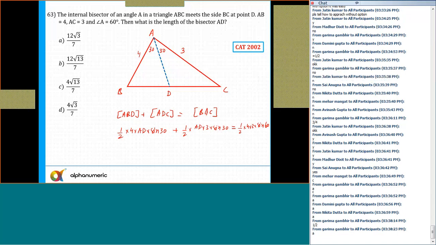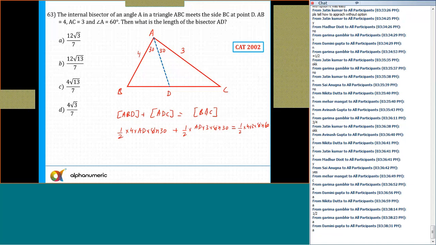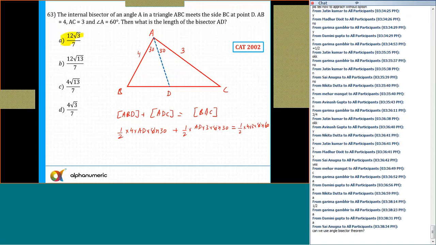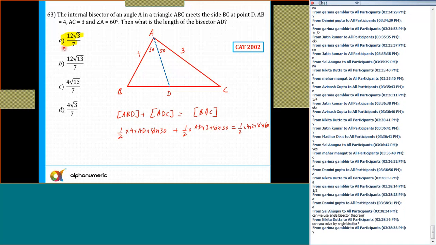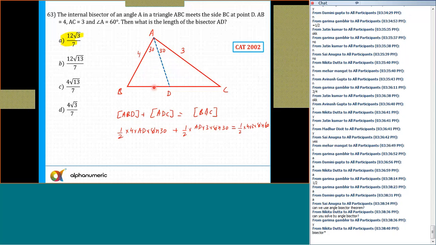The answer is option number 1. That's right. So can I move to the next question now? Yes, you can use the angle bisector theorem also, na? But I told you this is the easier way.